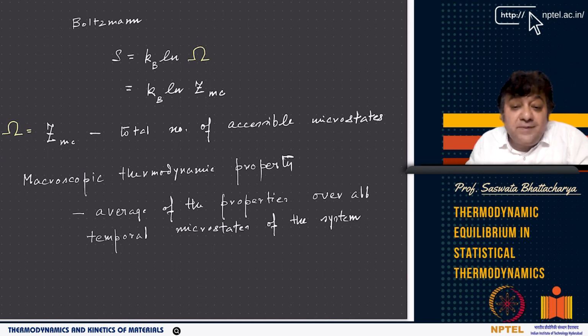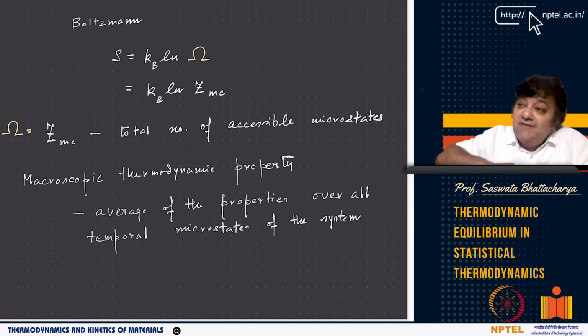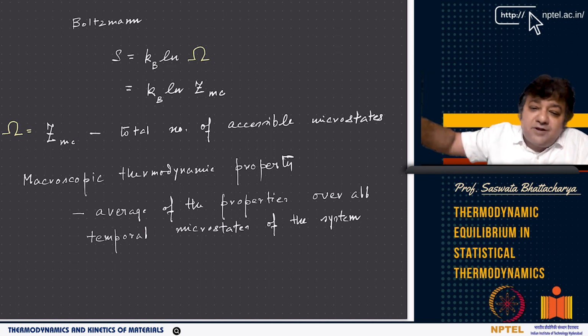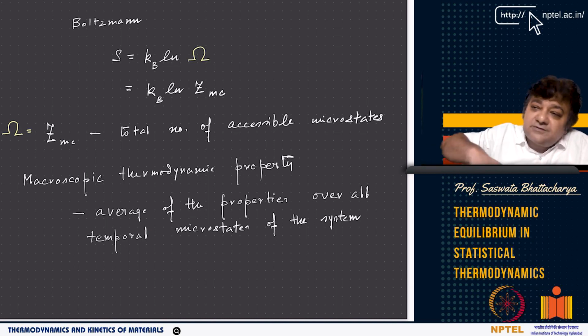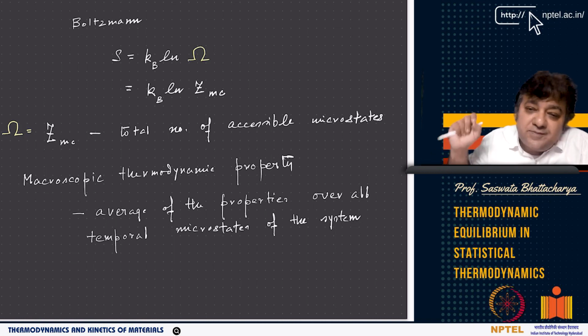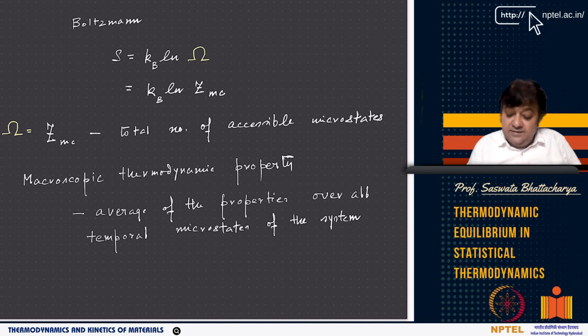So what is a macroscopic thermodynamic property? This is also something we have to understand. It is the average of properties over all temporal microstates of the system for a given macrostate. So macrostate and state are the same, right? We have talked about that. One macrostate corresponds to a huge number of microstates, and each of these microstates can appear at some instant of time. So if I take this temporal distribution of all the microstates, and for each microstate I have a property, and I take an average of that property, that average is going to give me the value of the macroscopic thermodynamic property, right? That's the idea.